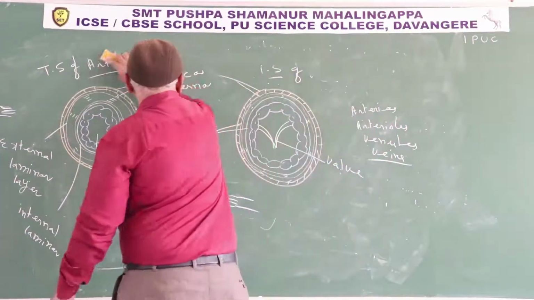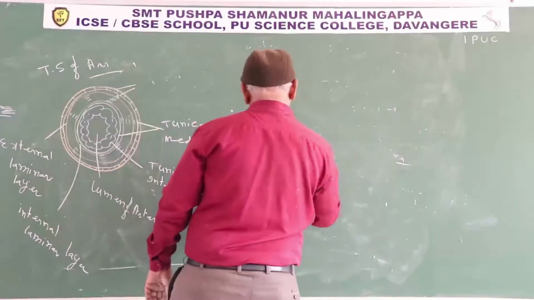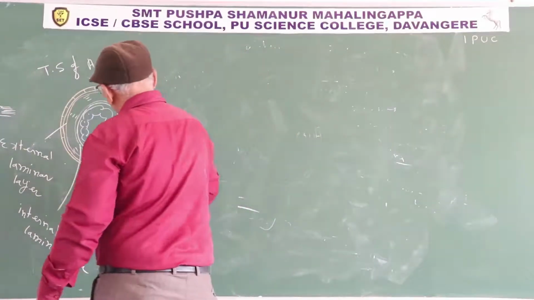Now we discuss questions given at the end of the chapter for PU questions.